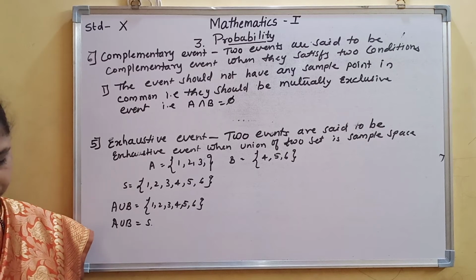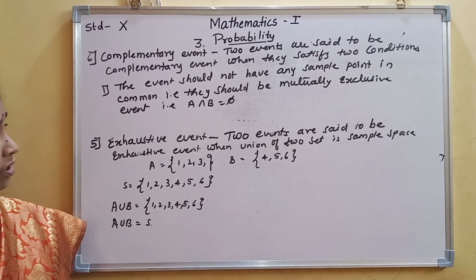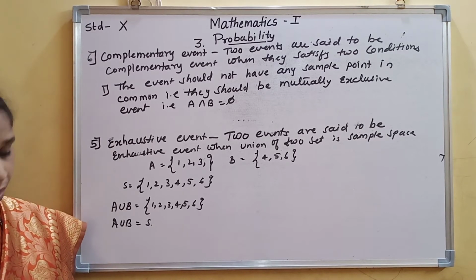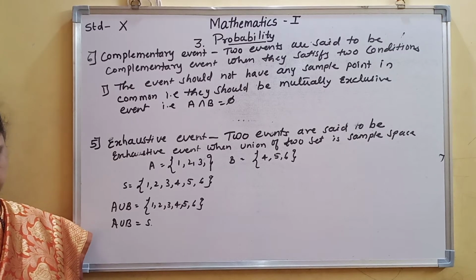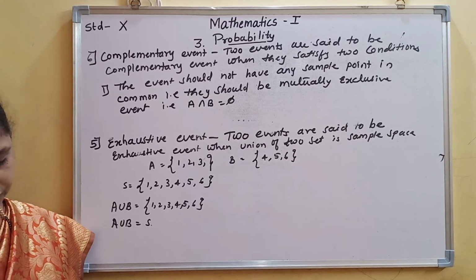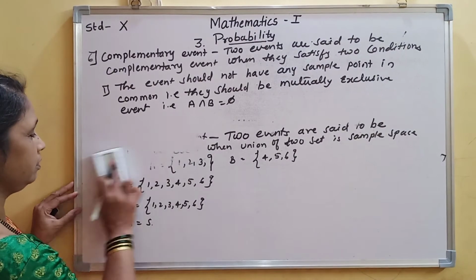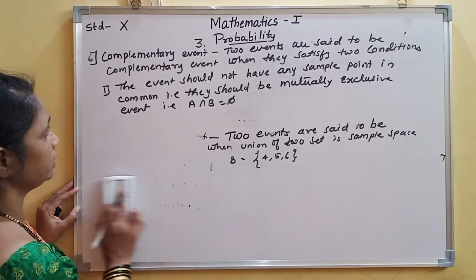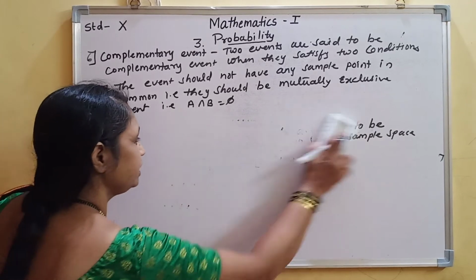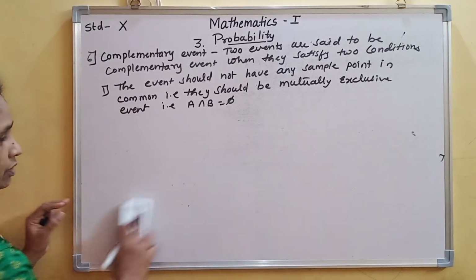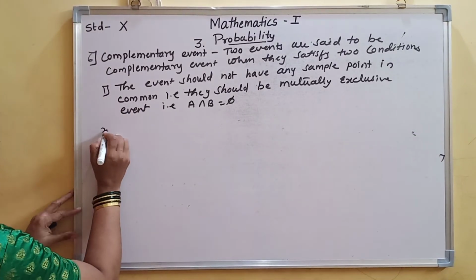This is one condition, and the other condition is the union of both the events should give us the sample space. When we say it is a complementary event, it satisfies two conditions. Okay, the second condition is what?